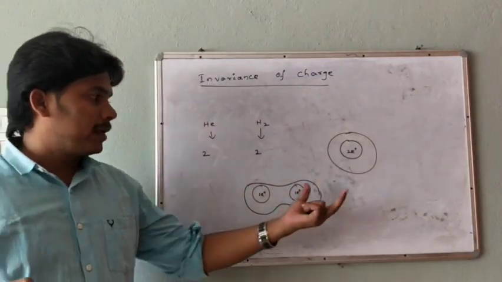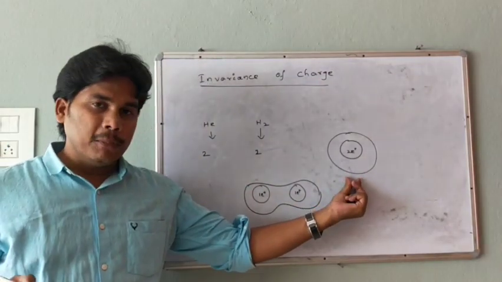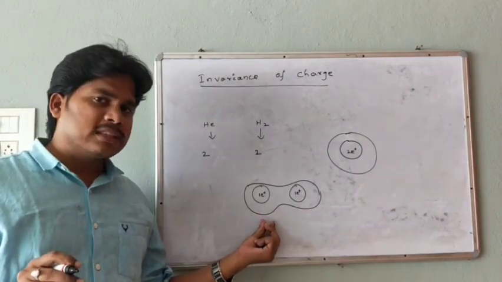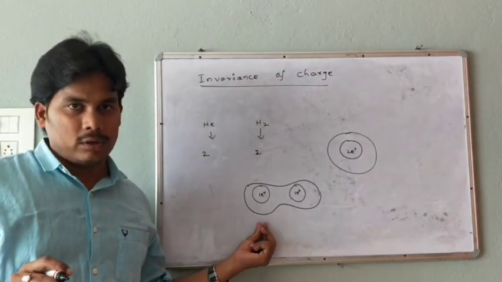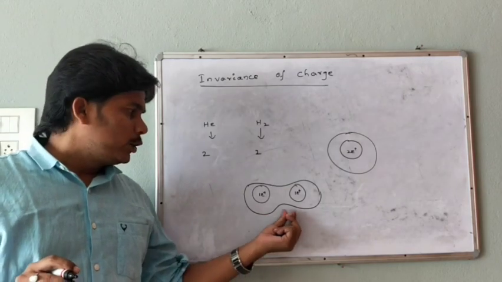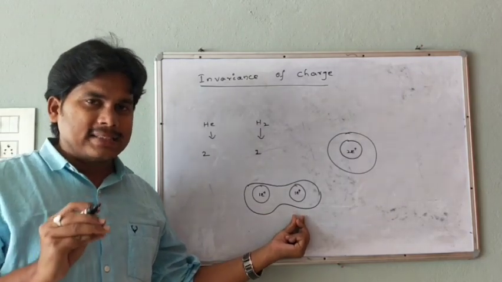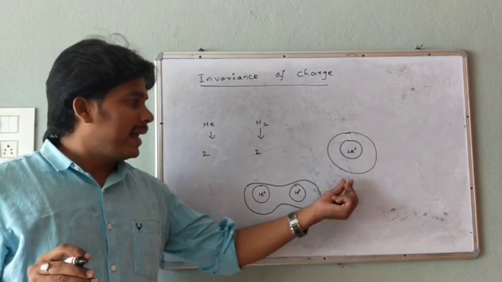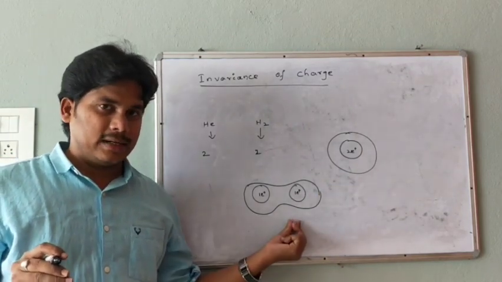See the structure of this one: 2e plus, meaning 2 electrons are present in one nucleus. Here 2 nuclei are present in 2 different nuclei. It implies that the energy possessed by this one and the energy possessed by this one are different.